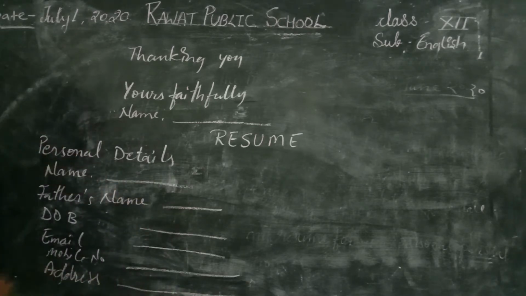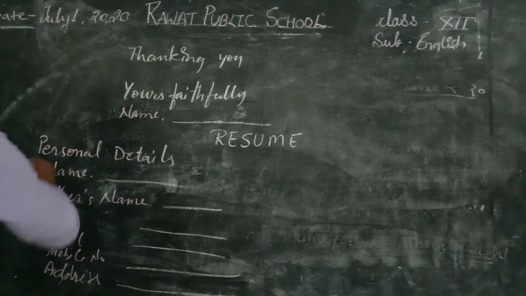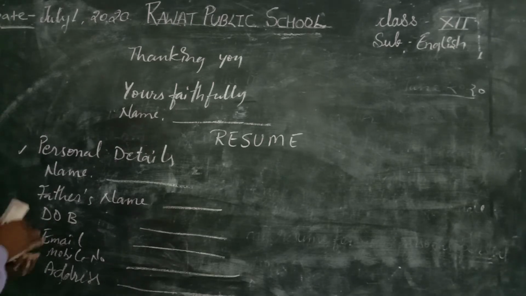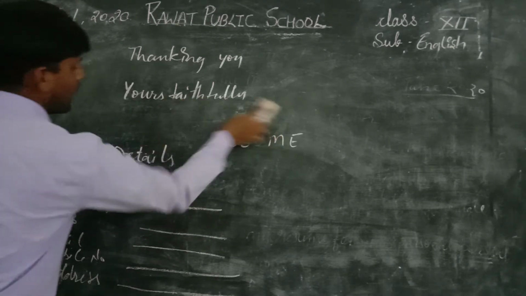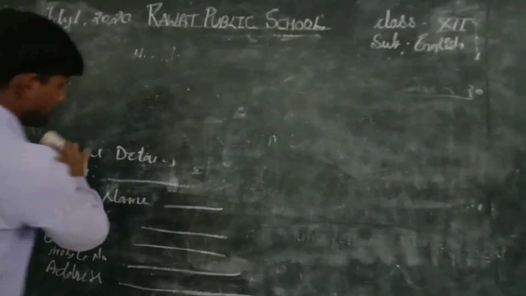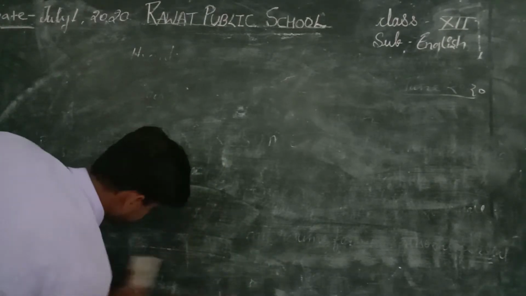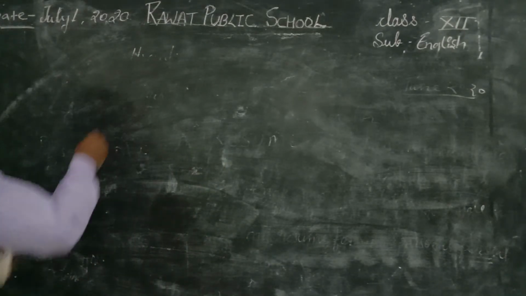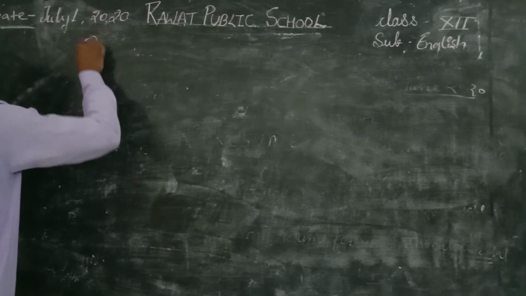This is your personal detail. After writing personal details, you will write your qualification details.